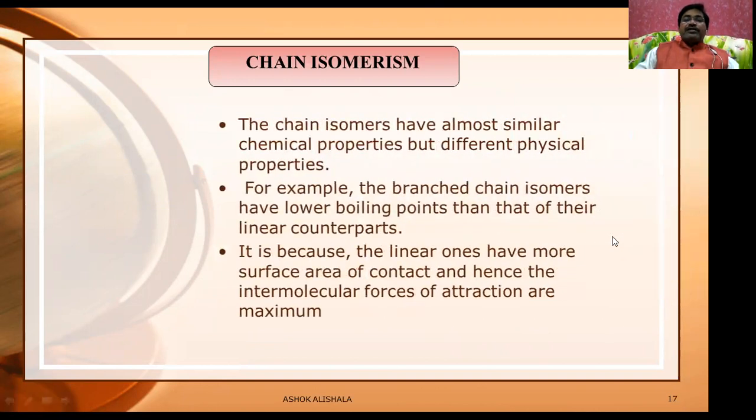They have almost similar chemical properties but differ in their physical properties. For example, the branched chain isomers have lower boiling points than their linear counterparts. It is because the linear ones have more surface area of contact and hence the intermolecular forces of attraction are maximum.